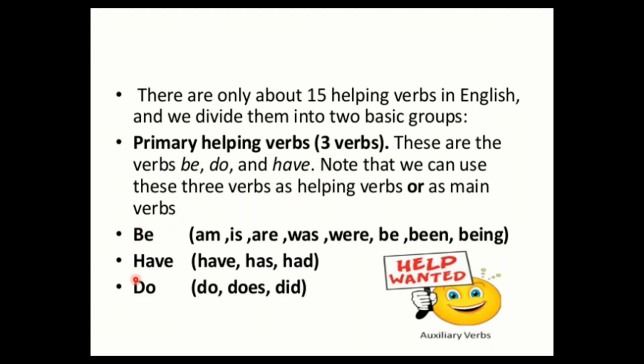For example, be, have and do have some other forms. For example, be: is, am, are, was, were, be, been, being. So if any of these words is underlined and it is asked to you what it is, you will go for primary auxiliaries, the primary helping verbs. Have, has, had, and do also has its forms: do, does, did.